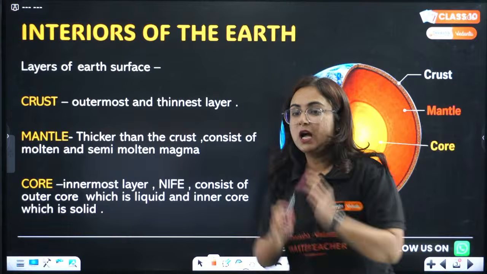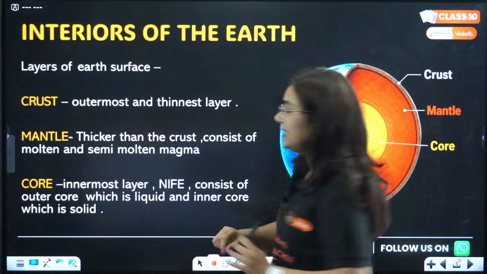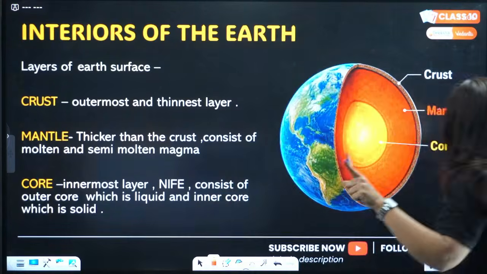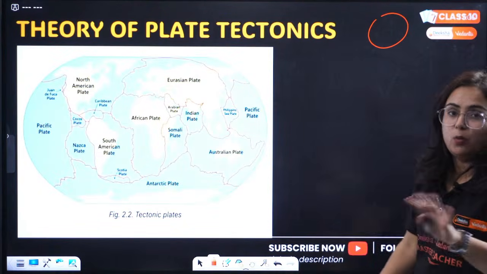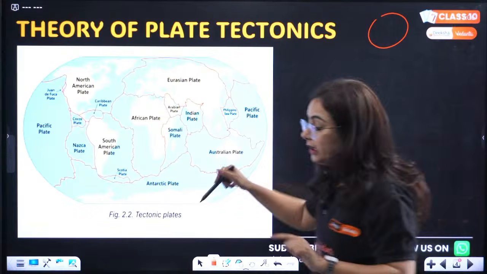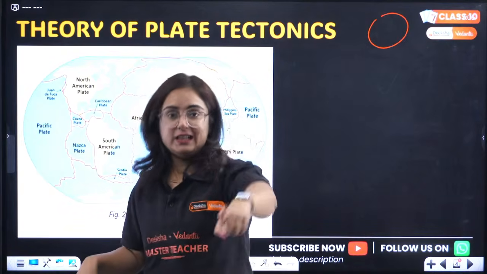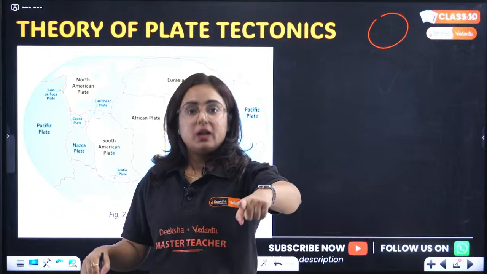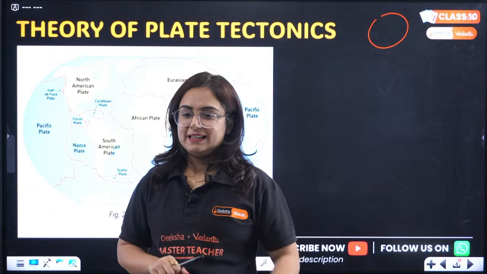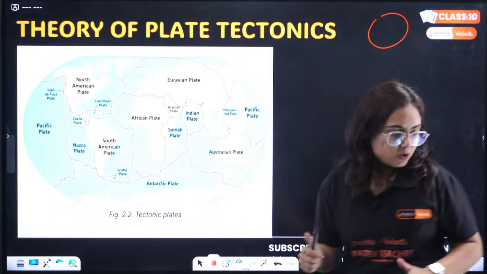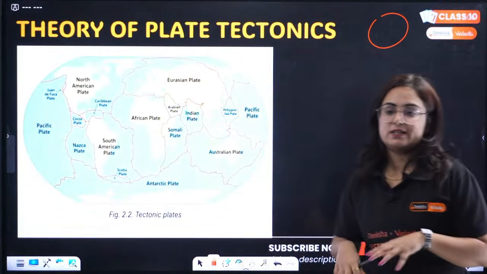Okay, so coming back to the chapter Layers of Earth's Surface, here it is. We'll go back to the questions directly. We'll not waste much of our time. I want your engagement. I want you to go and see that entire chapter first, then it will be more understandable to you. Ma'am, I really can understand. Thank you beta. Great to hear that it's quite understandable to you.